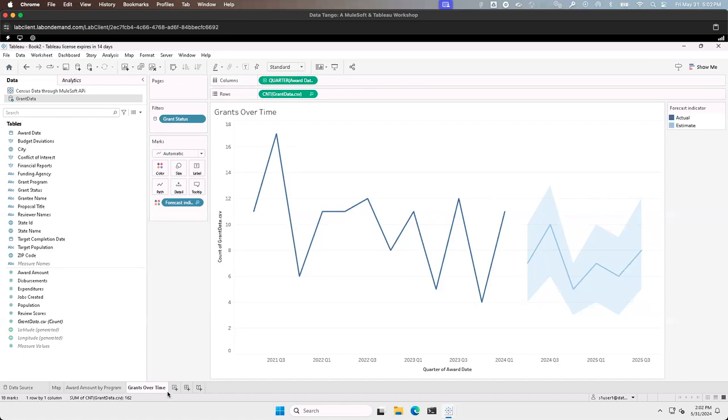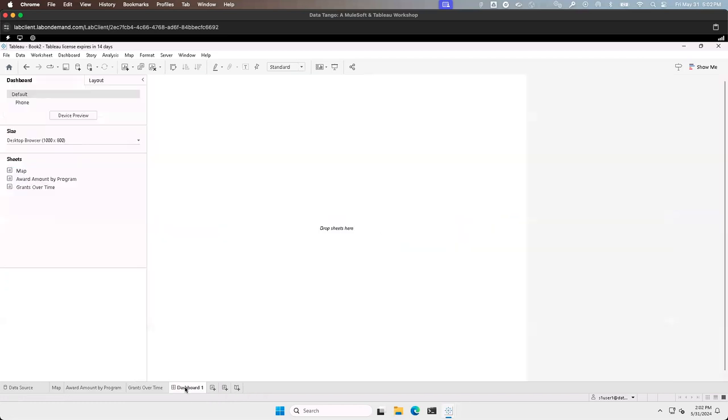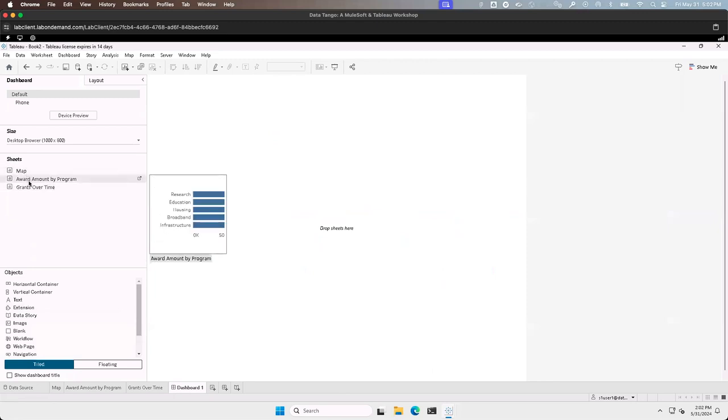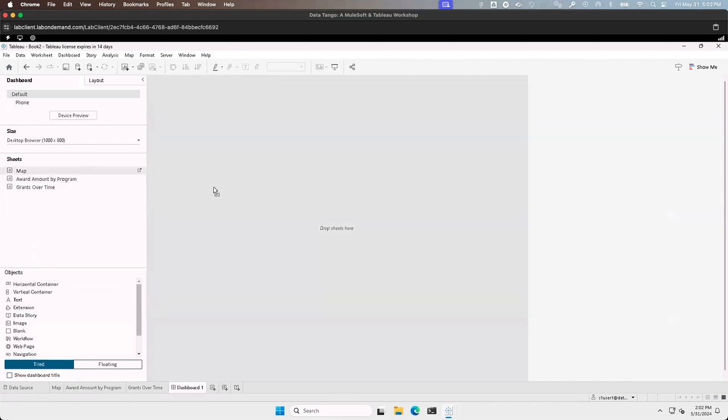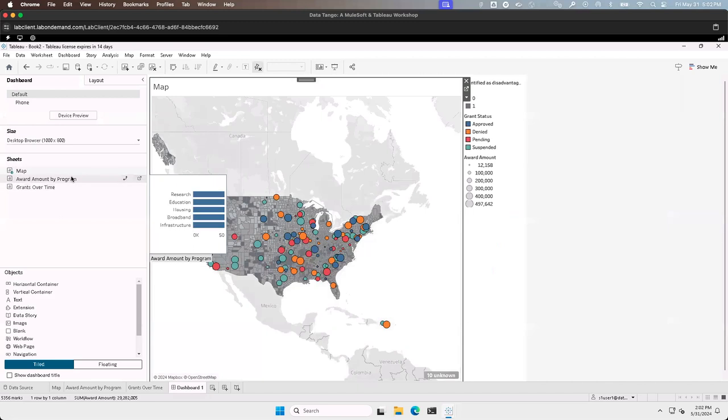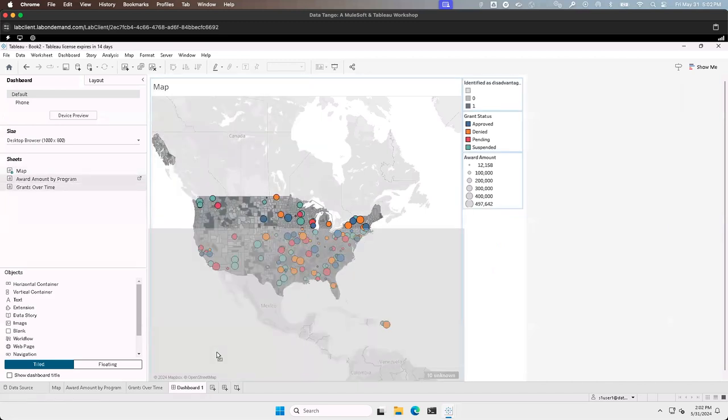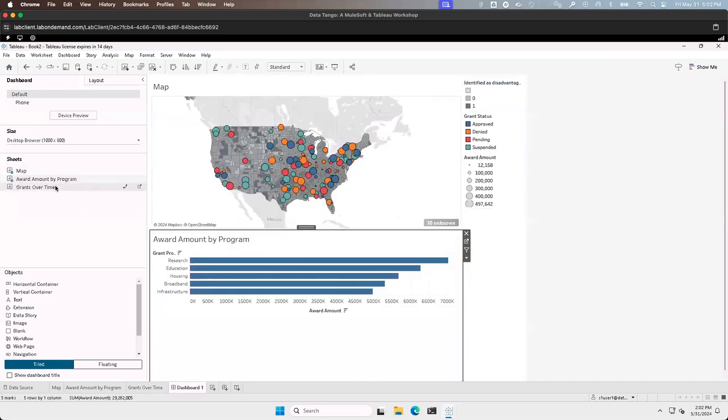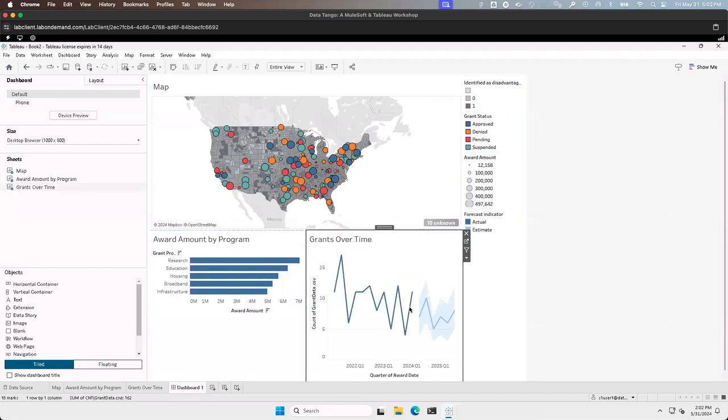Now it's time to actually assemble our dashboard. So this is the fun part. We've got 3 elements that we can go ahead and put on a dashboard. So let's click New Dashboard here. When I click New Dashboard, I see all the sheets that I've created, and I have the ability to drag and drop them onto the dashboard itself. So let's just pick and choose. Let's do a map here, an award amount, and some time.